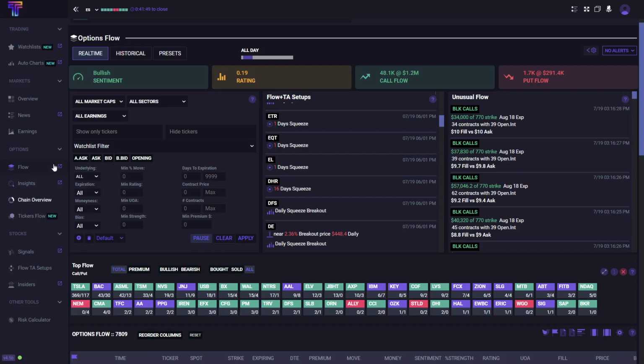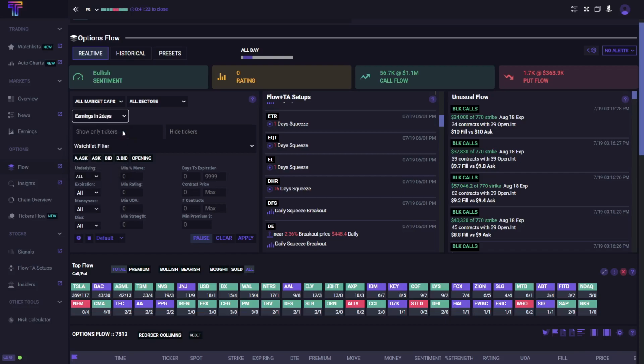The first thing we do is when you log into TradeUI, it brings you to the option flow page here. You can filter down to different market caps, different sectors, and this tab right here known as All Earnings. What this does is it breaks down earnings into multiple categories. Who has earnings in 2 days, who has it in the next week, the next 2 weeks, 3 weeks, 1 month, and 1 to 3 months. So let's look at a couple different plays.